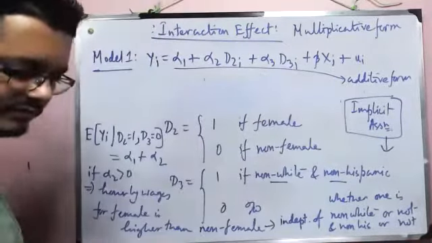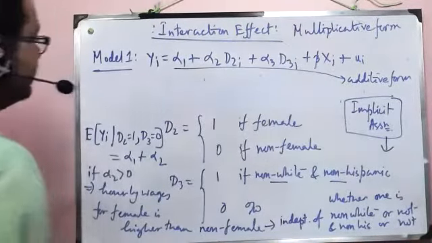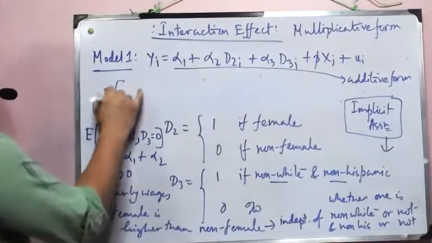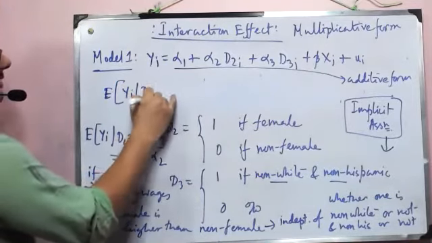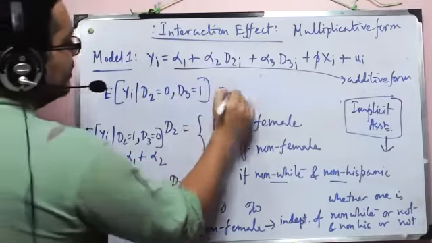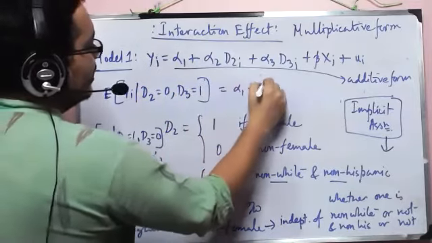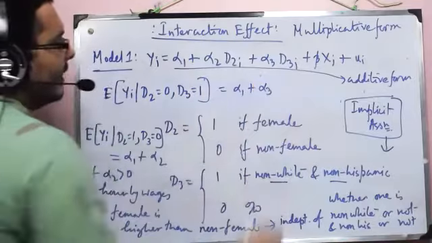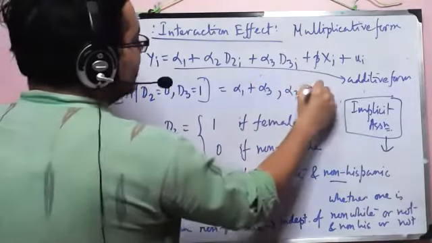Now if I write the expectation of yi given d2 equal to 0 and d3 equal to 1, I'll get alpha 1 plus alpha 3, and let's say alpha 3 is negative.